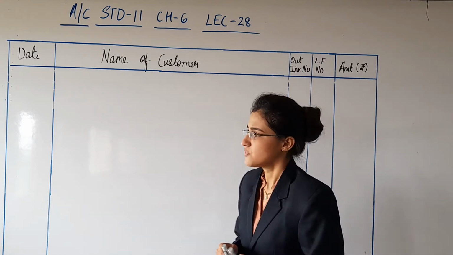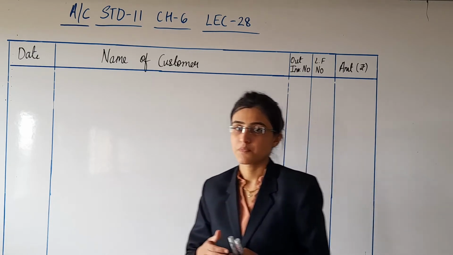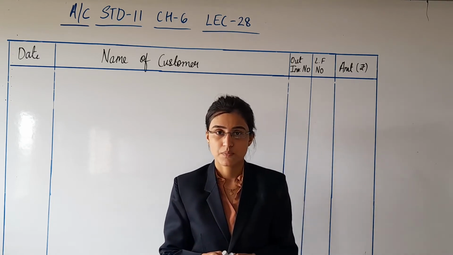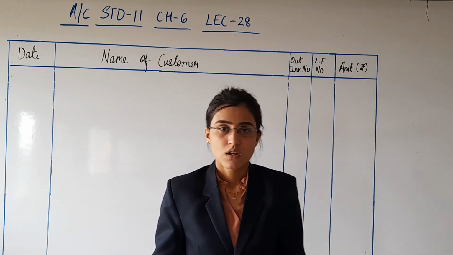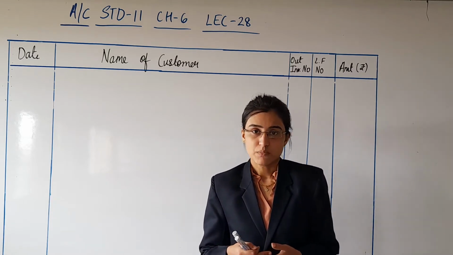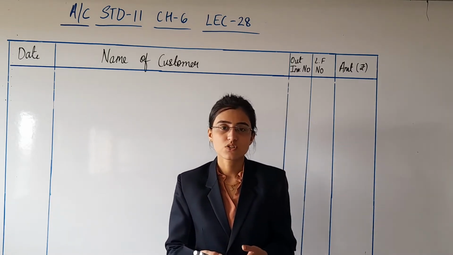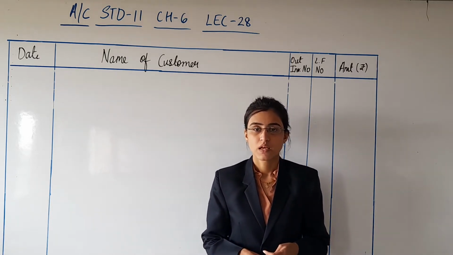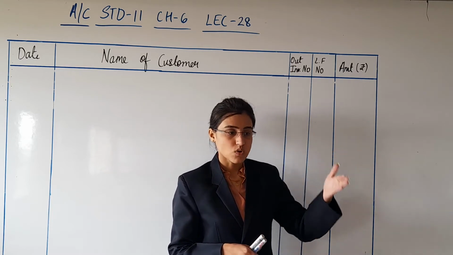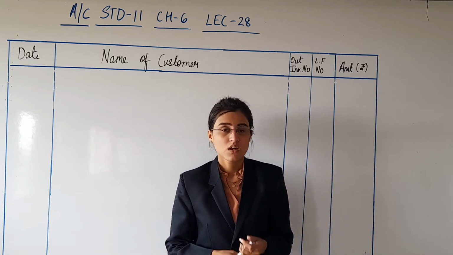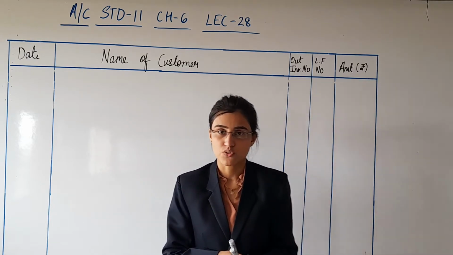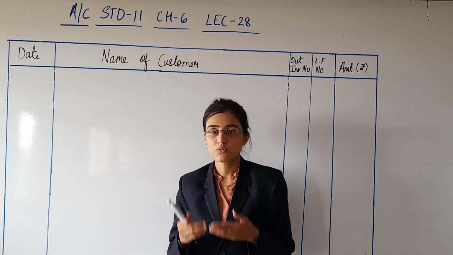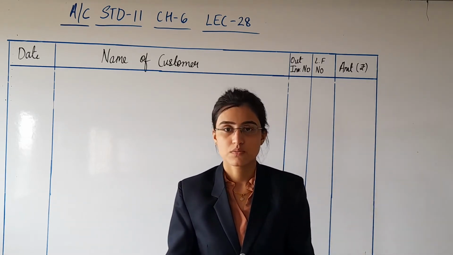So we have understood about the subsidiary books of goods. From that, the very first book that we have understood is the purchase book. We have understood the rules for recording transactions in the purchase book, like what type of transactions you will be recording in it. Firstly, all the credit transactions, credit transactions of goods, not assets. This is the first rule. In the purchase book of goods, you will record only credit purchase of goods.